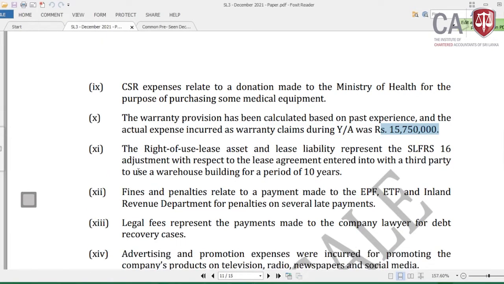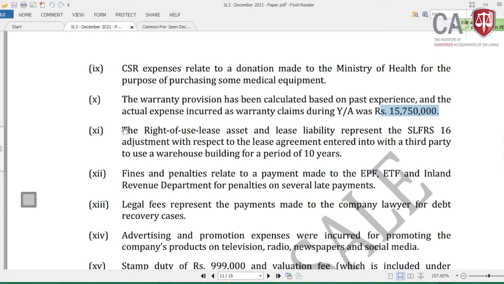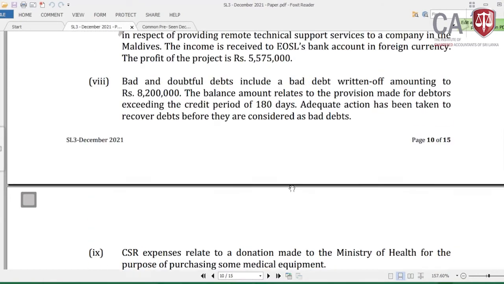Now come to the 11th adjustment. The right of use lease asset and lease liability represent an SLFRS 16 adjustment with respect to the lease agreement entered into with a third party to use a warehouse building for a period of 10 years. It's an operating lease agreement. Then under SLFRS 16, now what you have to do, sorry, the tax adjustments relevant to SLFRS 16. Let me come to them one by one.